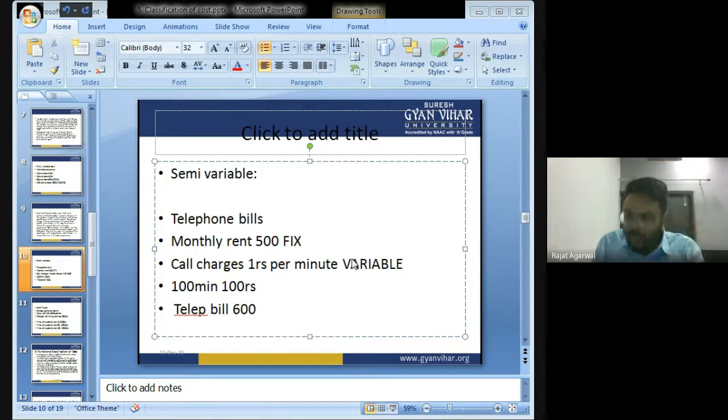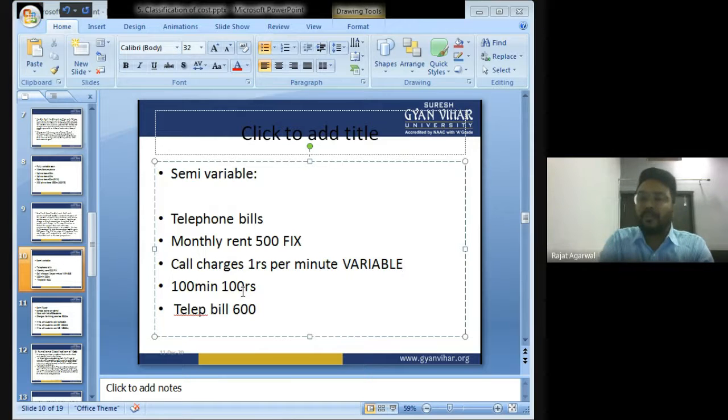So in this telephone bill, 500 is the fixed monthly charge that I have to pay, plus rupees 1 per minute of call. So if I call for 50 minutes, how much amount do I have to pay? Sir, for 1 minute you have to pay 1, so for 50 minutes you have to pay 50 rupees. So got my point? In this telephone bill, some part is fixed, that is the monthly landline charge of 500, and some part is variable, that is the calling charges.